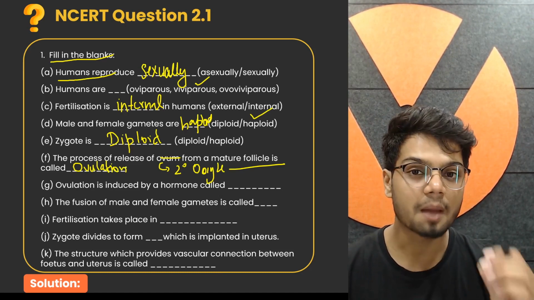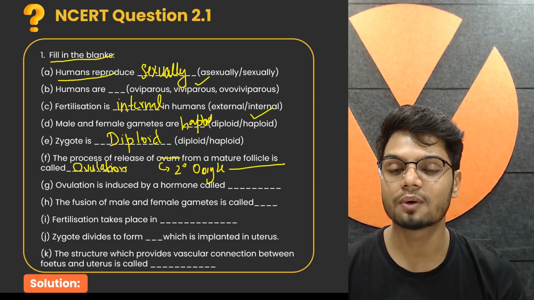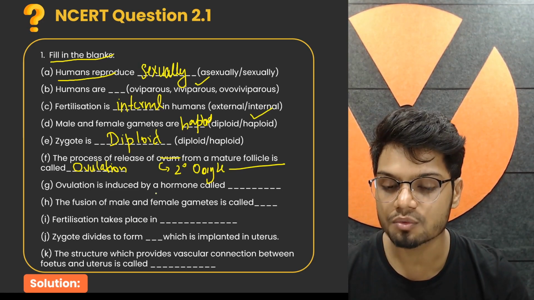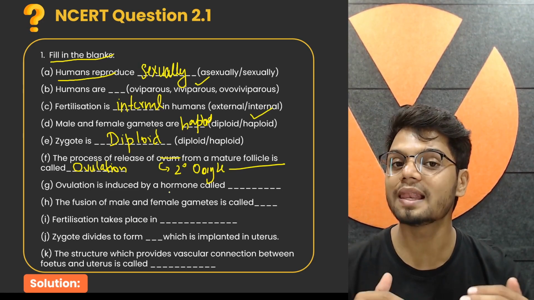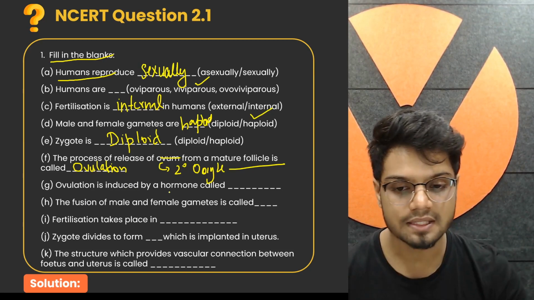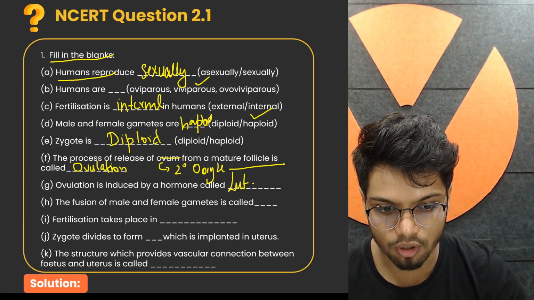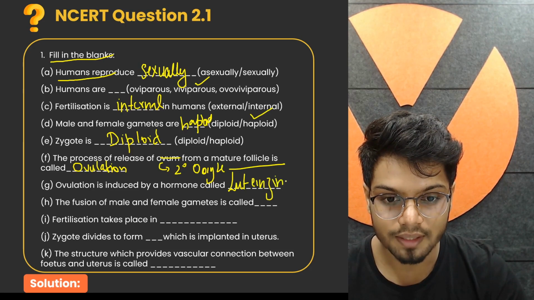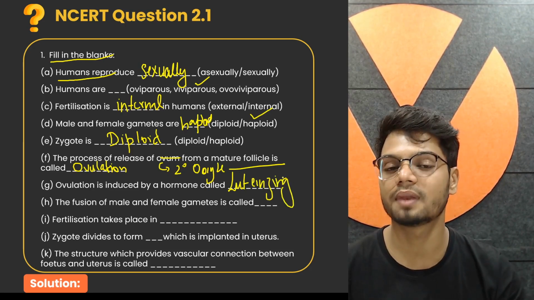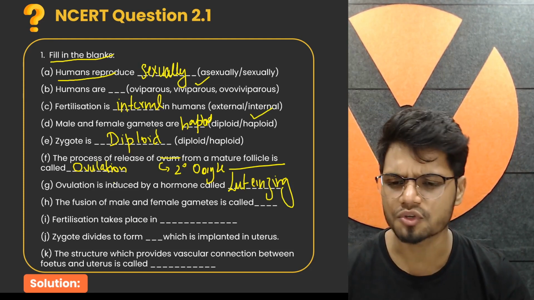When does it happen? It happens on the 14th day when LH surge happens. For this question, you need to understand the menstrual cycle also. Next question, ovulation is induced by a hormone. I just now told you, LH surge, when there is increase in the concentration of LH. What is LH? Luteinizing hormone. Because of the increase of the luteinizing hormone, there is LH surge, and when LH surge happens, ovulation takes place, and this happens at the 14th day of the menstrual cycle.